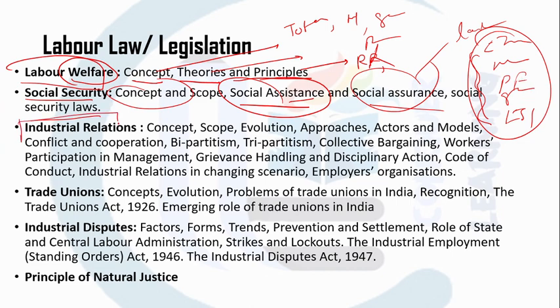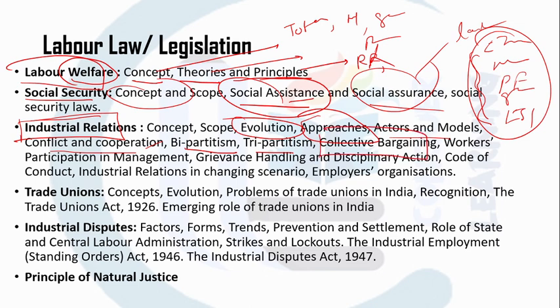Then let's move to industrial relations. Industrial relations is a very big topic. It consists of a number of subtopics which are very important in themselves. Evolution: how industrial relations started, who was the first to use the term industrial relations and so on. What are the approaches, the important actor models? What do you mean by conflict, cooperation, and the theories related to them? What do you mean by bipartism, tripartism bodies, and the collective bargaining process in India?